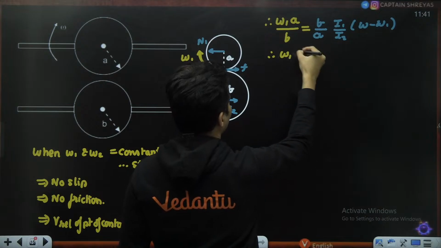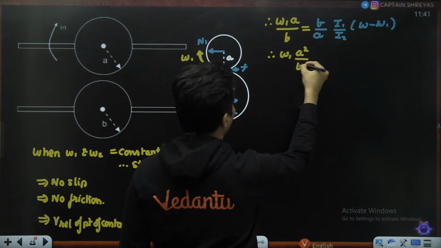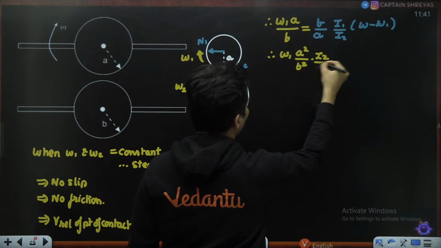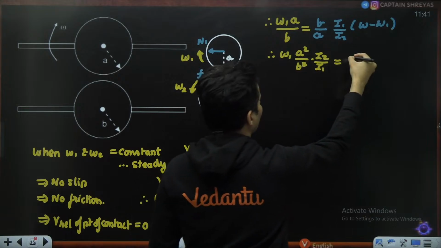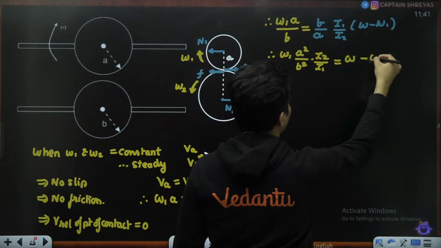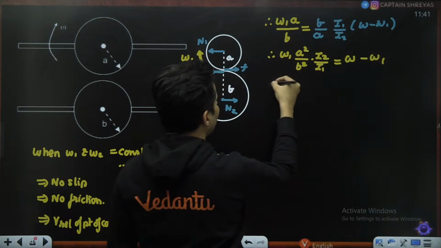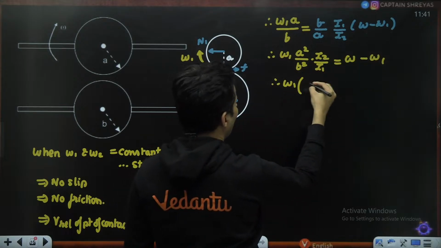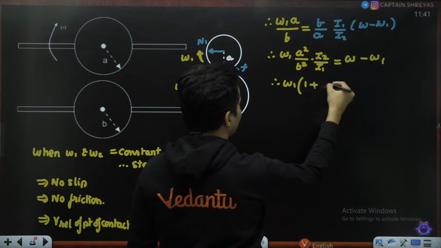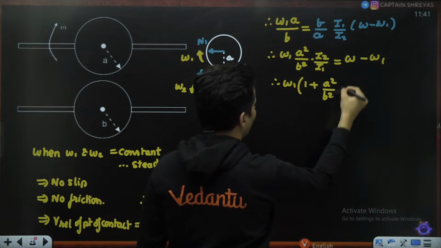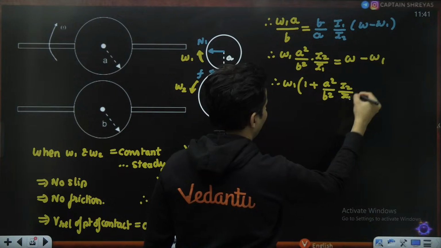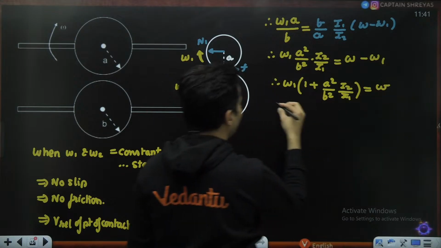So omega 1 A squared divided by B squared into I2 divided by I1 is omega minus omega 1. Bringing omega 1 together, omega 1 times (1 plus A squared by B squared I2 by I1) is equal to omega.